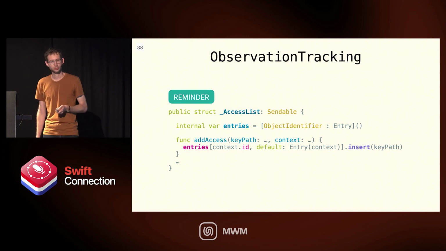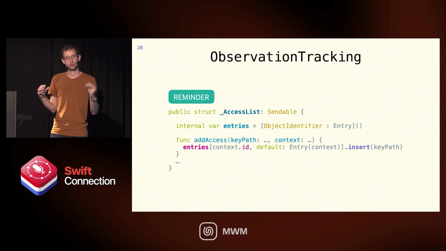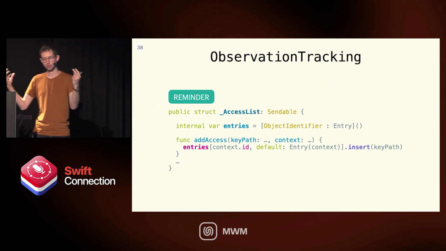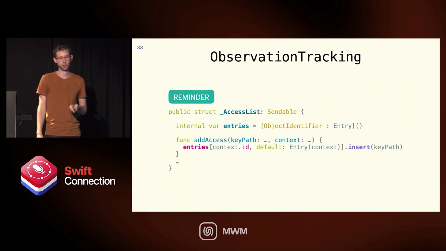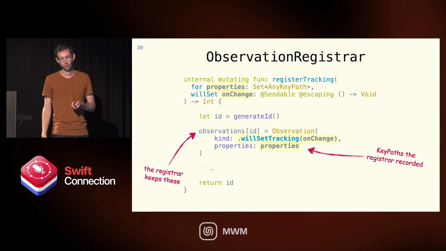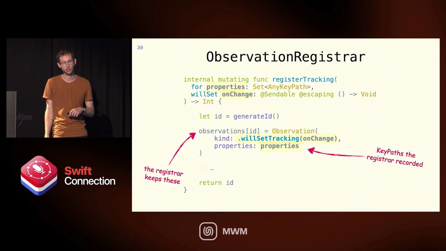Just a reminder, we have this access list. It's holding this entries dictionary, and those entries are all the properties connected to the context of the registrar. Inside register tracking itself, this is reaching inside the registrar through the entry.